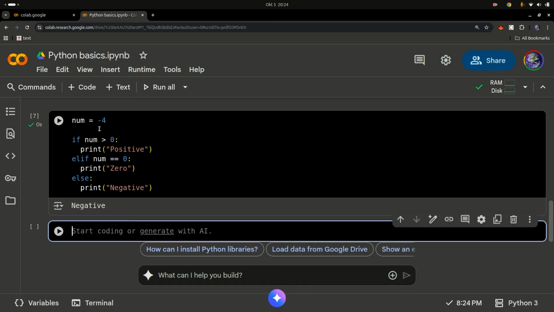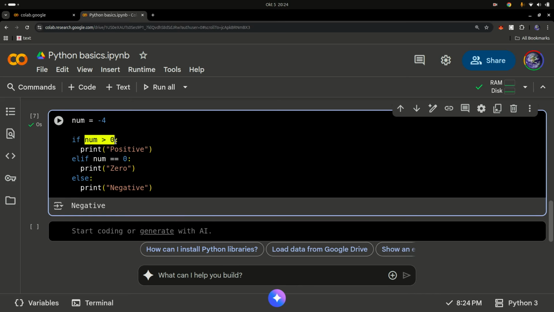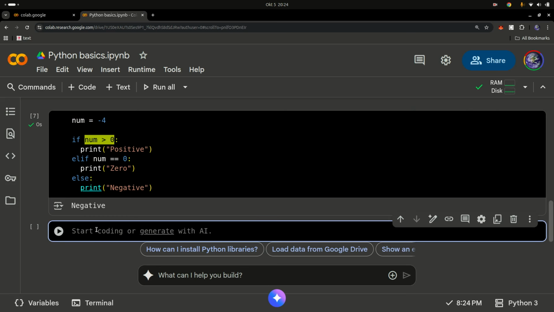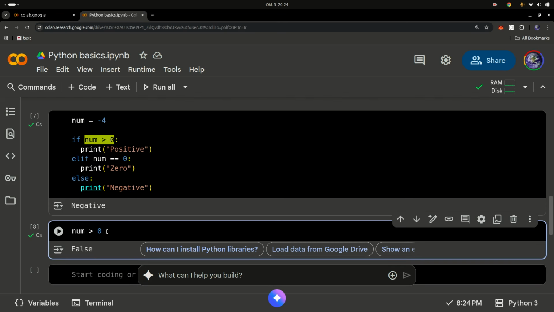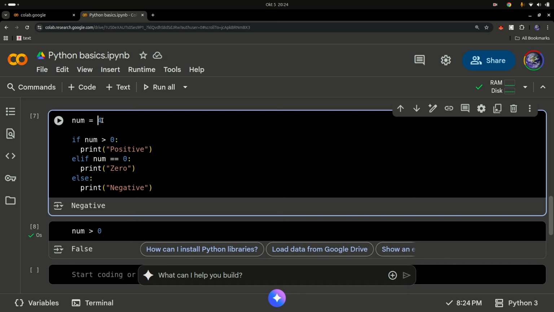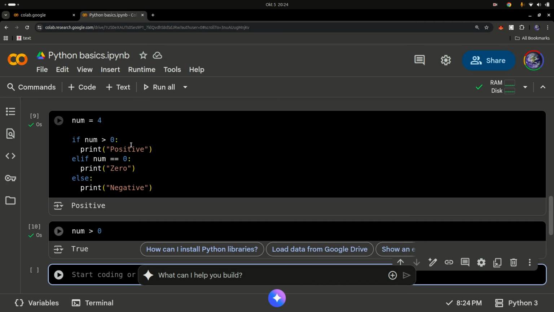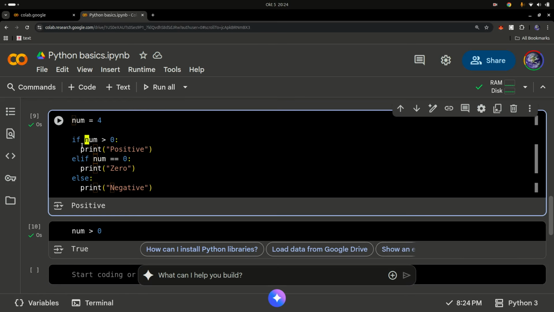So this results in a Boolean, a true or a false. If I copy this, paste it in here and run this code, it's going to return a false. And if I change number to, let's say, 4, and run this too, it sends me a true. So the code under the if will only get executed if this is true. These are Boolean statements, so they result in being true or false. Just read it as English and don't overthink it, and as time goes on, you finally begin to get it.